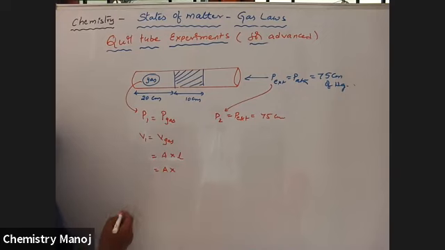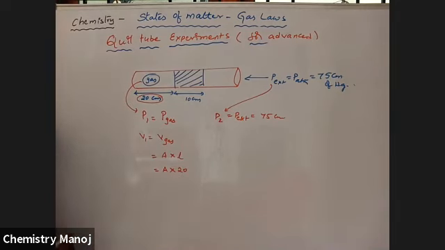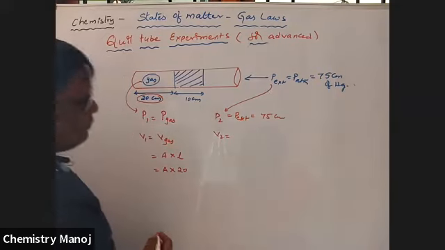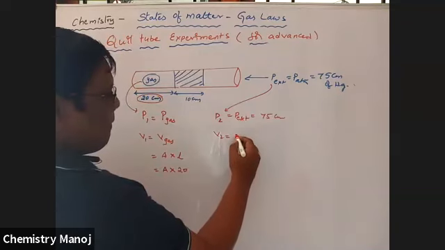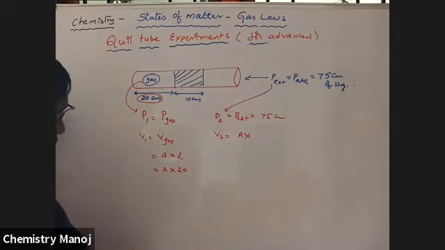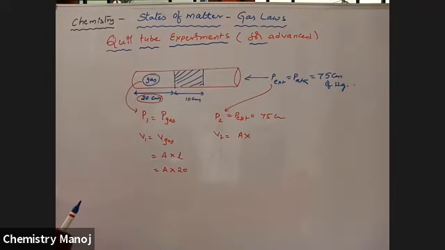Let area be A, length is 20 centimeters. Next, V2 is equal to area into length. Here I want to calculate volume. V1 is 20 into A.